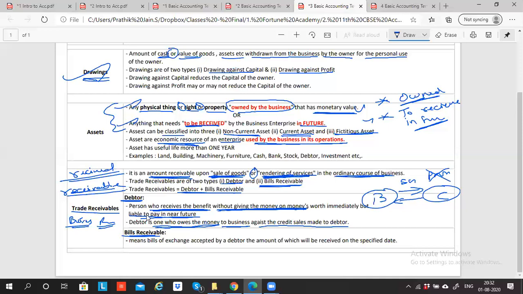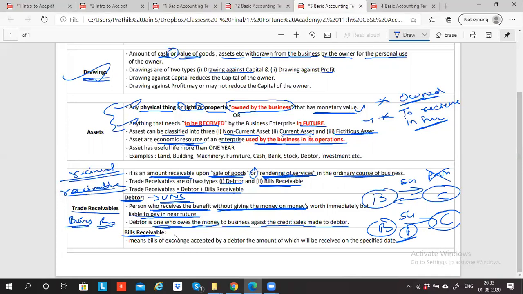It's called a debtor. A debtor is unsecured, which means I did not take any promise from the customer. Tomorrow, if the customer does not make the payment, I will have to bear the loss. That is called a debtor. And another concept is where the business is selling the goods to the customer, and when selling the goods, I'm taking a promise in writing from the customer.